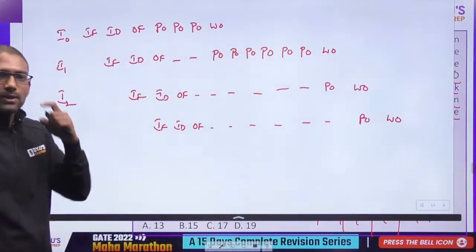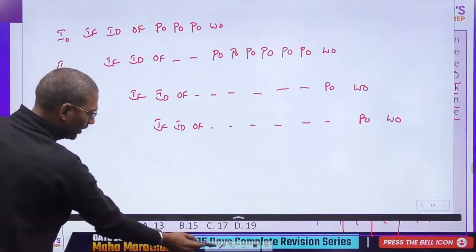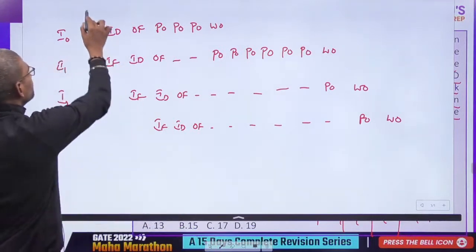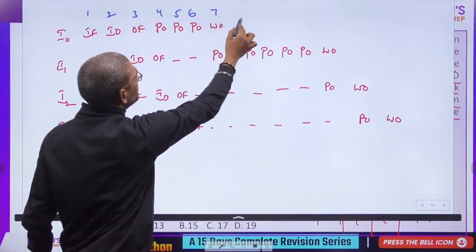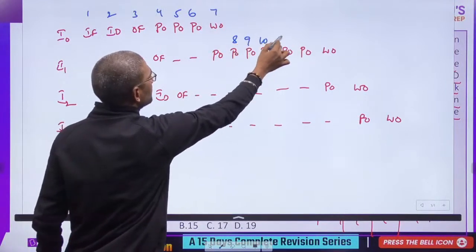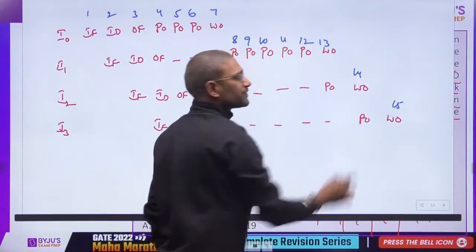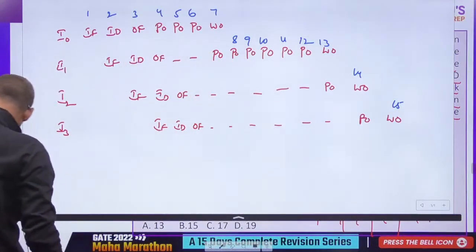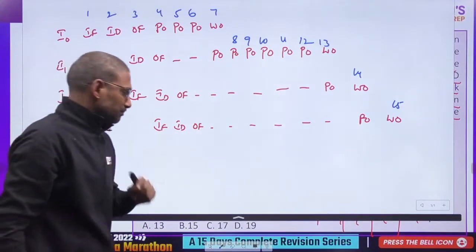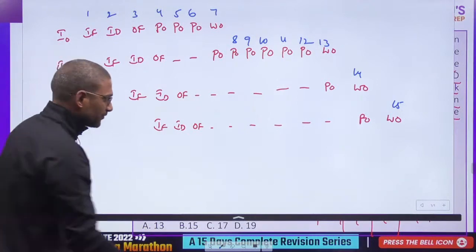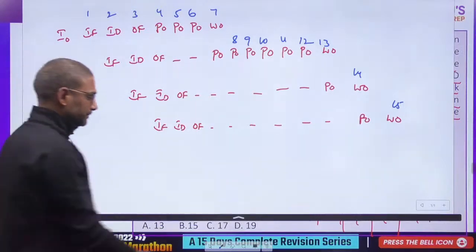Now count the total clock cycles. 1, 2, 3, 4, 5, 6, 7, 8, 9, 10, 11, 12, 13, 14 and 15. So a total of 15 clock cycles would be required if you execute using pipeline.